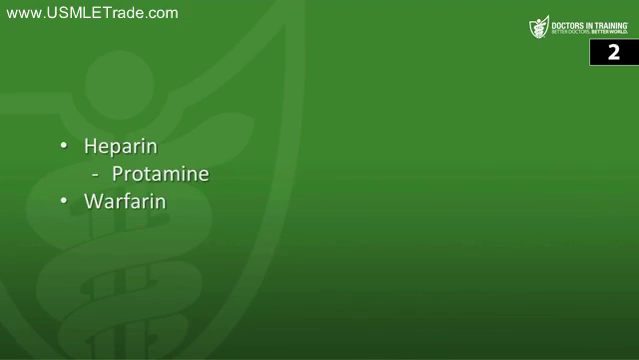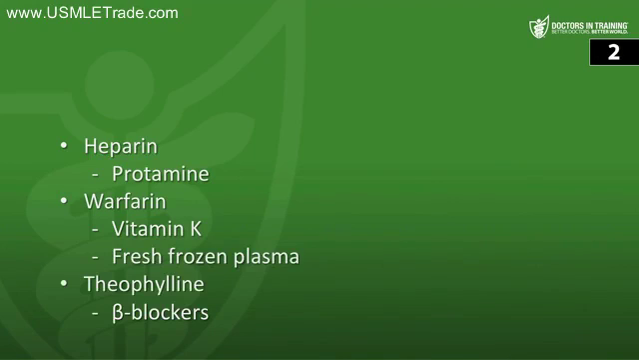Warfarin interferes with your liver's ability to make the vitamin K dependent coagulation factors, so the reversal agent is vitamin K. For an immediate reversal of warfarin effects, you want to give things like fresh frozen plasma to replace those coagulation factors if the patient is deficient. And for theophylline overdose, the antidote is beta blockers.